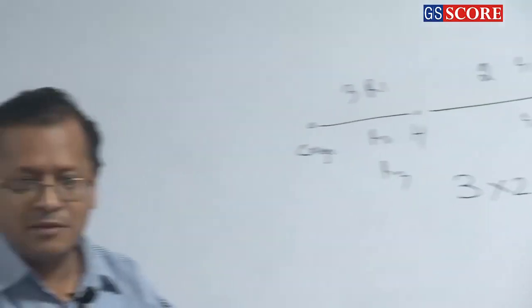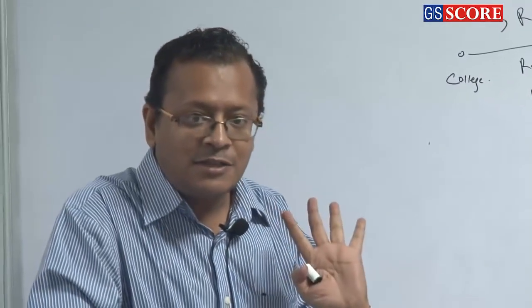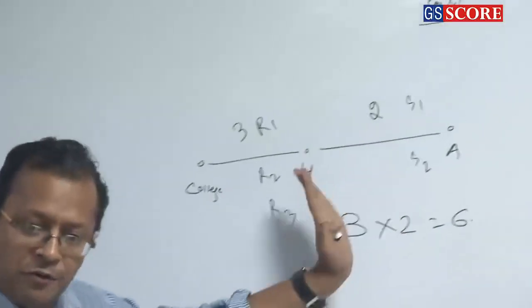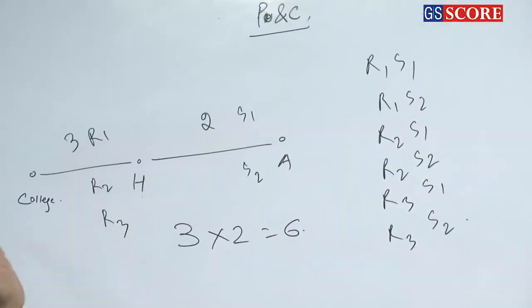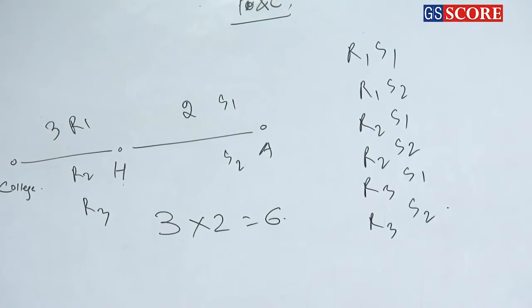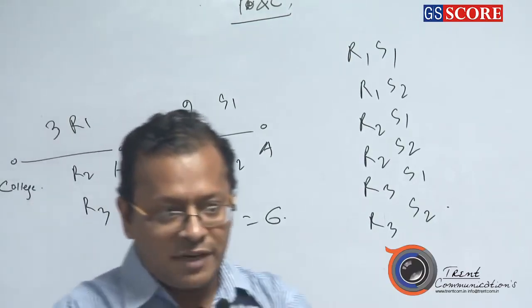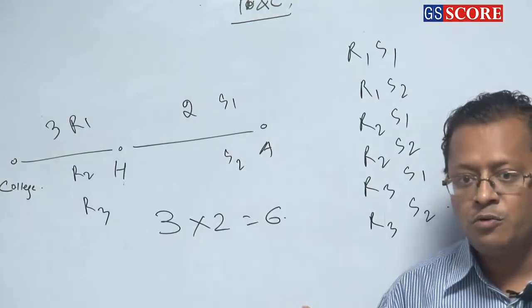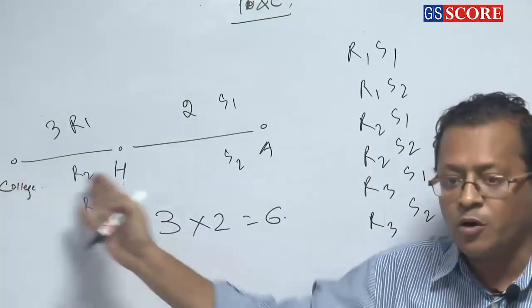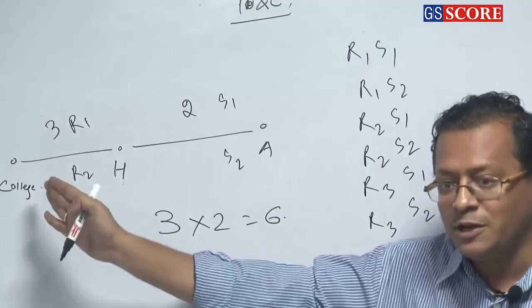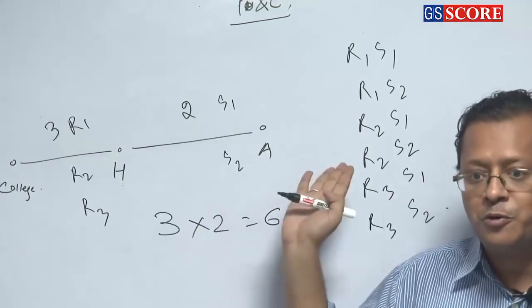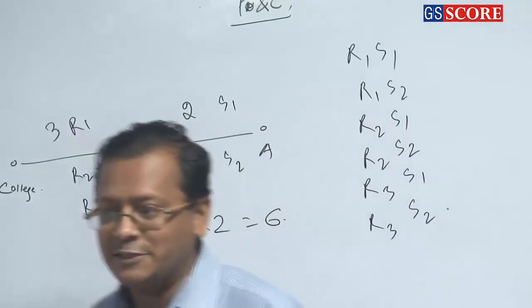6 ways. Also notice that going from home to airport is independent of going from college to home. The 2 events are independent of each other. When you go from home to airport, do you want to know from which route you have come from college to home? No. And vice versa as well. When you go from college to home, you forget how you will go from home to airport, isn't it?